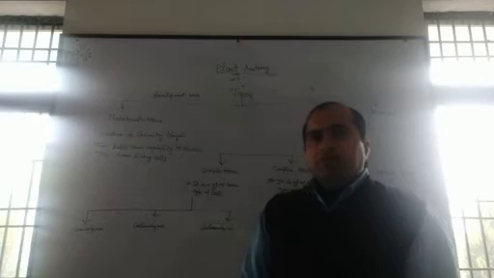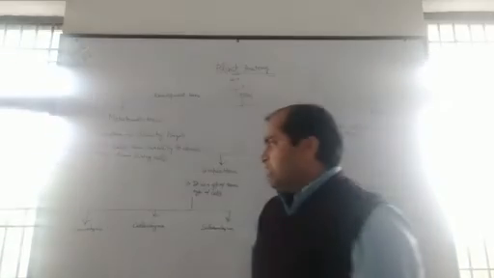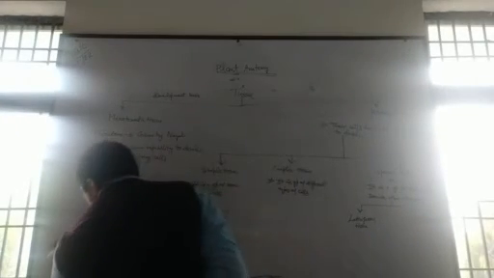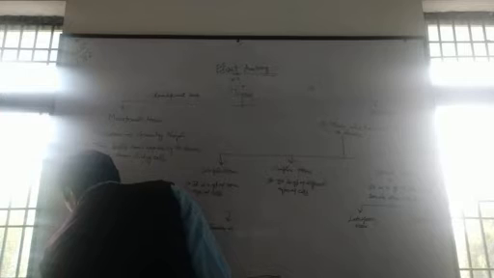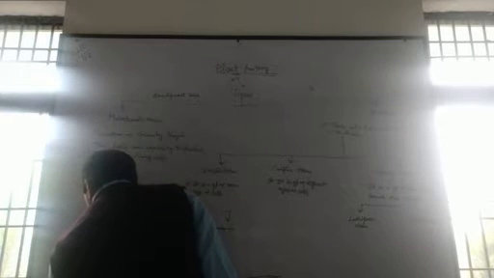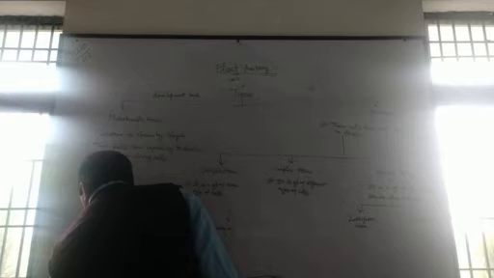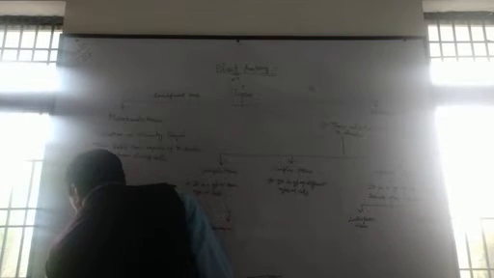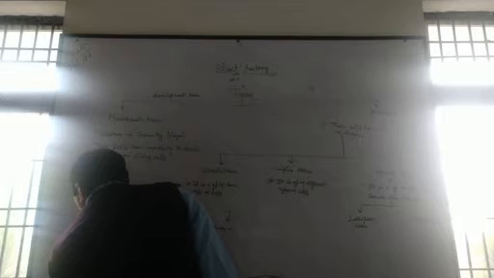Parenchyma is made up of cells which have a thin cell wall.